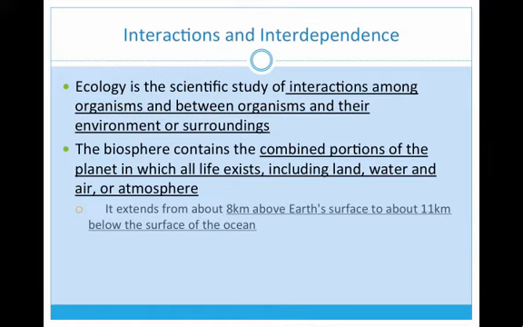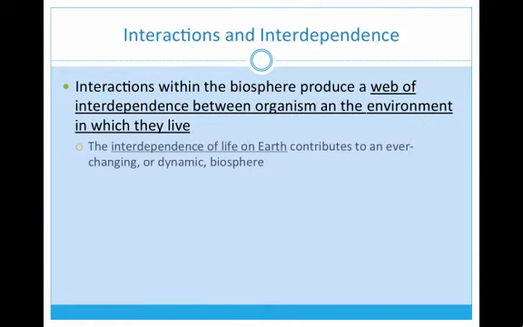The biosphere itself is a pretty big space. It goes from about 8 kilometers above the surface of the Earth to about 11 kilometers below the surface of the Earth. So in that roughly 20 kilometer area, you have a lot of living things surviving. Now, the interactions within the biosphere between different organisms produces a web of interdependence between organisms and the environment in which they live. The interdependency of life on Earth contributes to a very dynamic and changing biosphere. You guys have seen this before when you've talked about food chains and food webs.